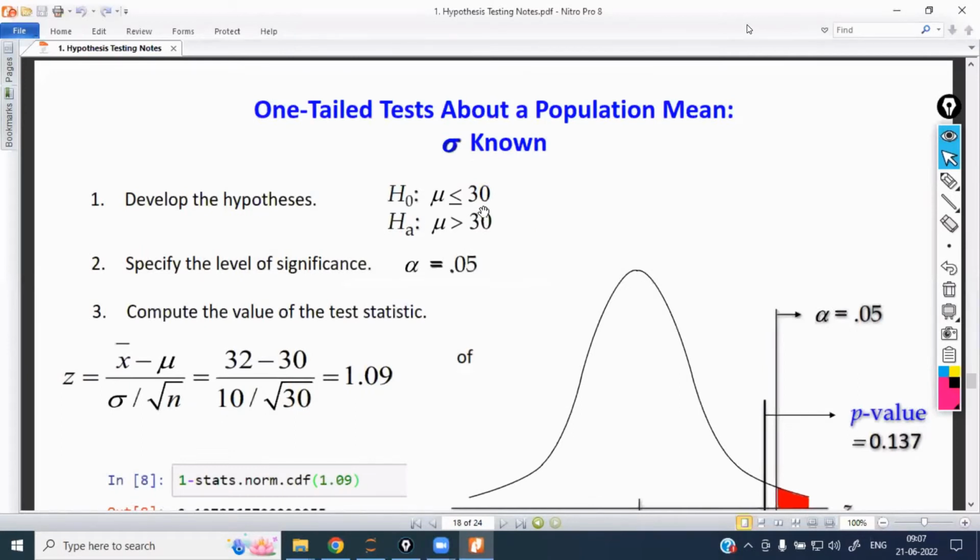This is the given data. Now this is the null and alternate hypothesis, the first step. The second step is the level of significance. The third step is to calculate the statistic value, that is x bar minus mu divided by sigma by square root of n, which is equal to 1.09. Now with the 1.09 you have got, you are going to use the Z table and find the corresponding p value. I have already explained in descriptive statistics how to read the Z table.